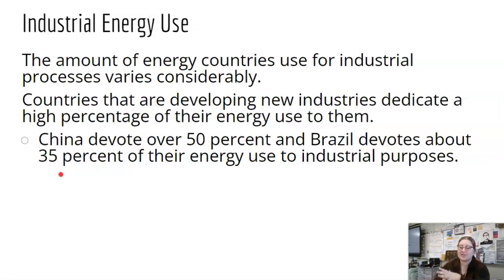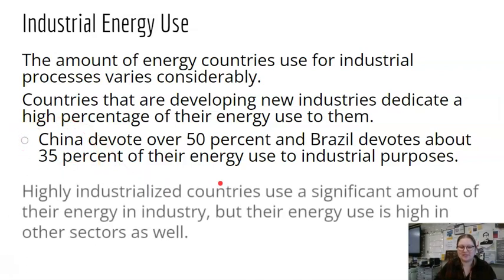So we can't just look at every country and it's the same. It's quite a bit different country to country. Countries that are developing new industries, so they're working on becoming more industrialized, dedicate a high percentage of their energy to use them. So China, which is becoming more industrialized, devotes over 50% of their energy to industrial processes, lots of factories. Brazil devotes about 35% of their energy use to industrial purposes.